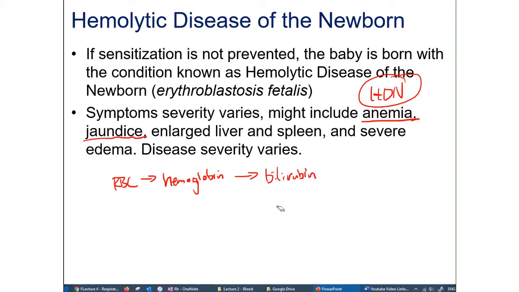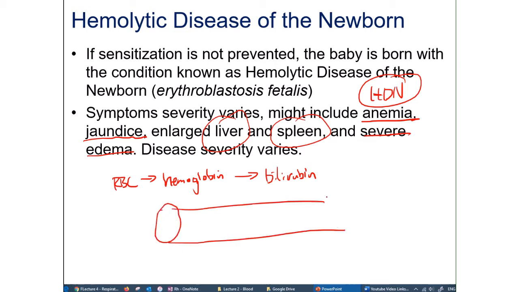Okay, and so this bilirubin stuff is yellowish, right? So typically you get rid of it through the urine or feces, but now there is so much of it because so many of the red cells are dying in the baby. There is going to be a lot of bilirubin, and that will accumulate in the skin, causing the baby to appear jaundiced, or yellowish in color. Of course, all these extra red cells that are dying will be recycled at the liver and the spleen, so they're working extra hard, and that's why they will become enlarged, and there will be some severe edema, or swelling, in some cases.